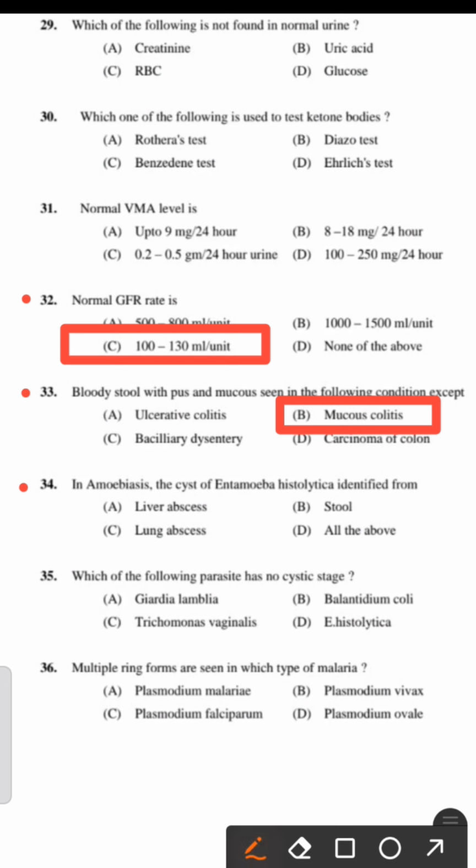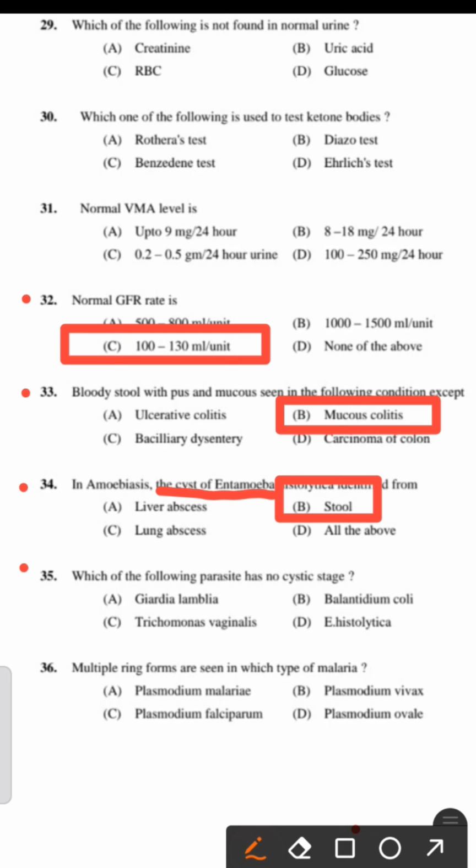Next one. In amoebiasis, the cyst of Entamoeba histolytica can be identified from: liver abscess, stool, lung abscess, all the above. The cyst of Entamoeba histolytica can be identified from a stool specimen. So, the right answer is option B, stool.